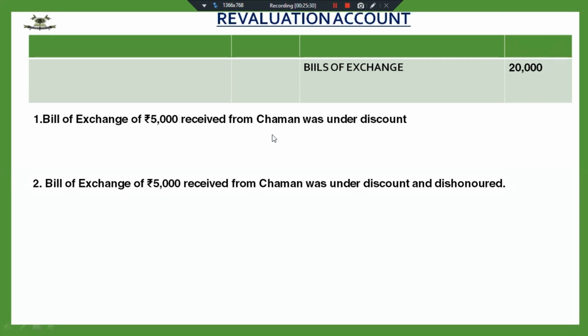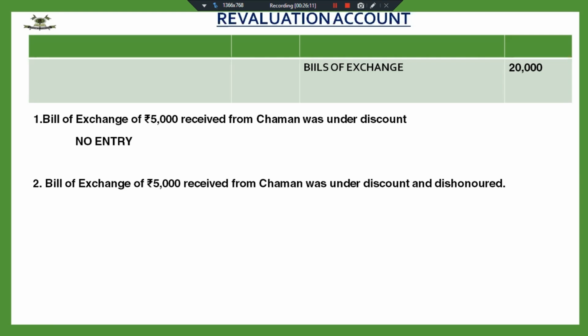Yes, children, this bill of exchange has already been discounted with the bank, so I need not pass any entry for this. Fine. This bill is not existing in this amount. This has already been discounted, so no entry will be passed for this. But if this discounted bill has been dishonored, and it has been intimated to me by the bank on the date of reconstitution that this bill has been dishonored, then I need to pass the entry.